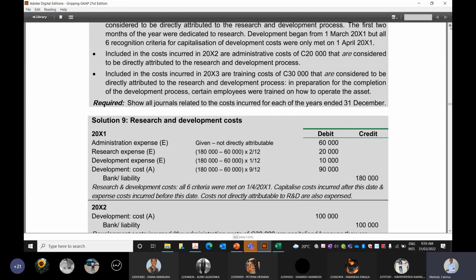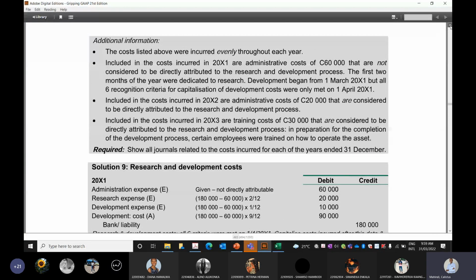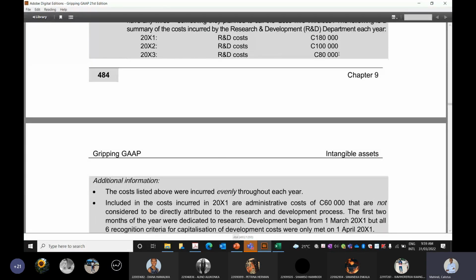What was the total cost? The total cost for 20x3 was 80,000, but included in that 80,000 is 30,000 that was for training costs. Now what happens here? Can we capitalize the whole 80,000 or should we not capitalize the whole 80,000? Should we subtract the 30,000 and only capitalize 50,000? What happens here?